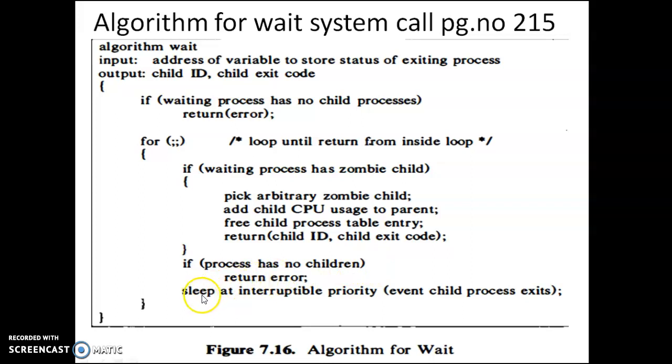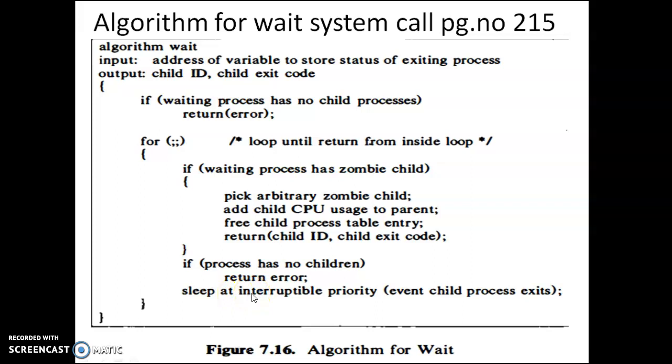So we will go to this sleep at an interruptible priority. So the waiting process will be sleeping for an event that a child process exits. So it will be sleeping. Eventually, when a child process exits, like B, C and D, if C exits, it will interrupt the sleeping process, that is the wait process.